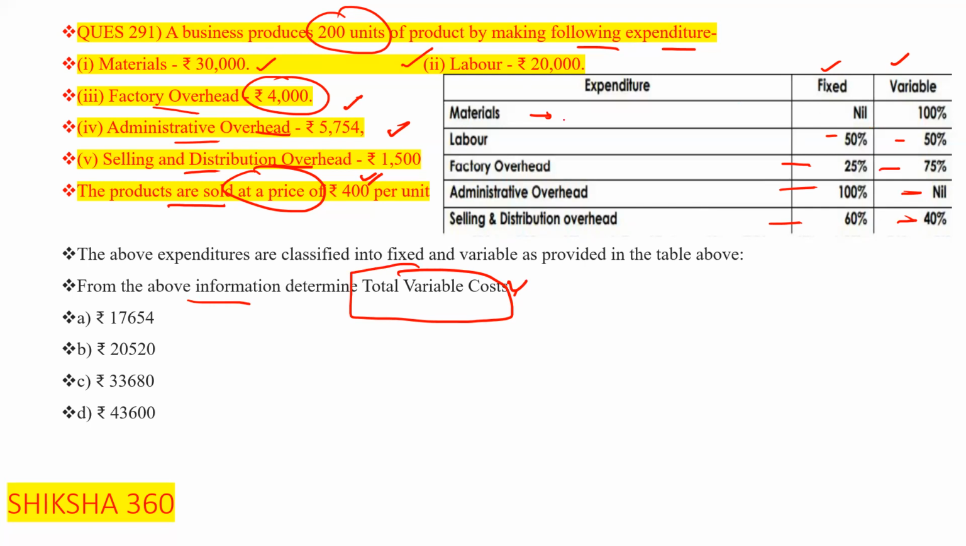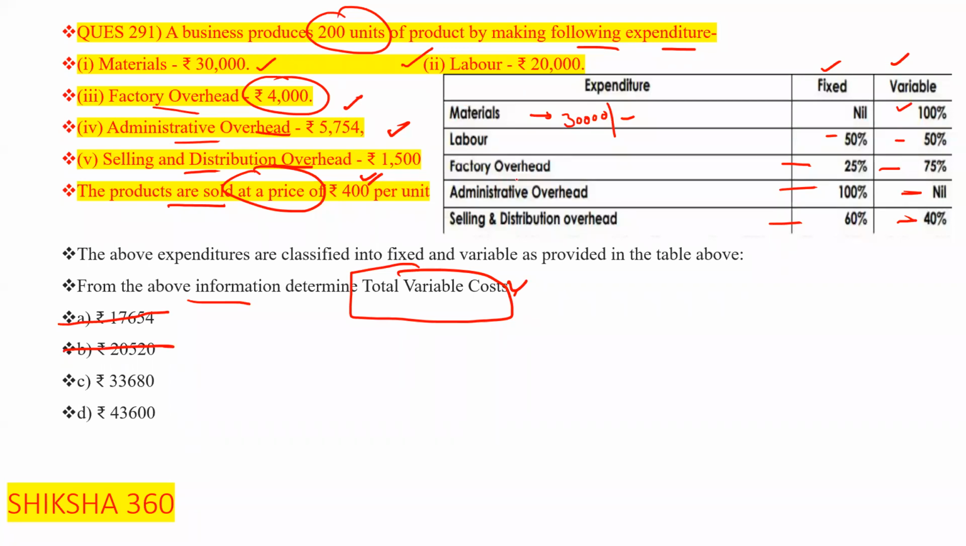We know that under material we have a total of 30,000 and variable cost is 100%. So our answer is above 30,000. Clear? So this one is not our answer.